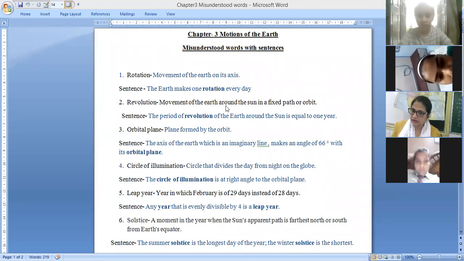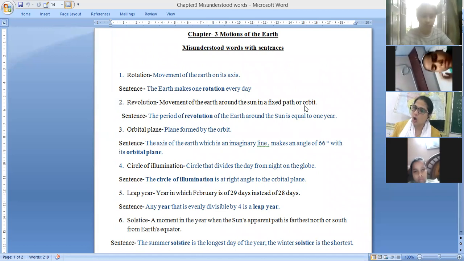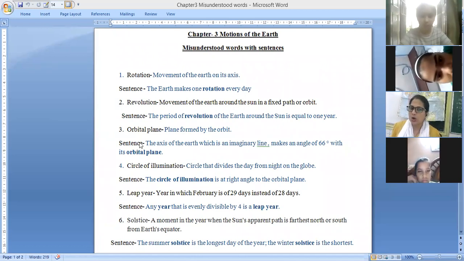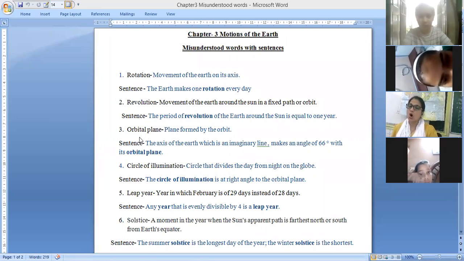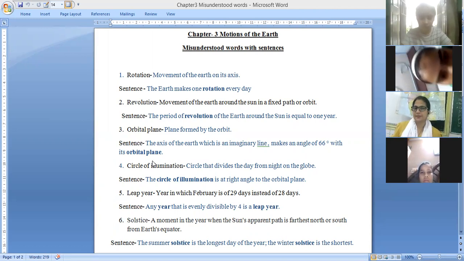Movement of the earth around the sun in a fixed path or orbit is called revolution. What is the orbital plane? The plane formed by the orbit of the earth is known as the orbital plane.